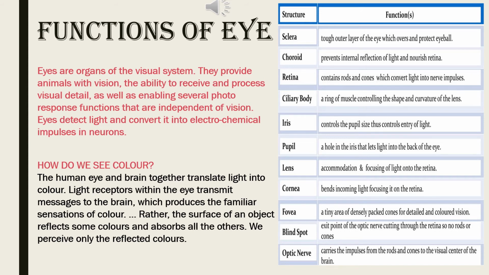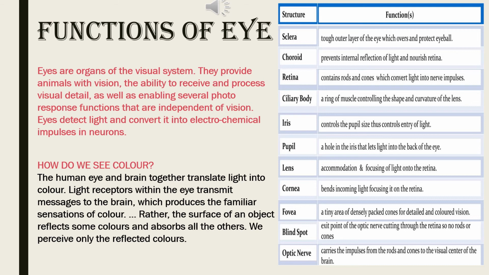How do we see color? The human eye and brain together translate light into color. Light receptors within the eye transmit messages to the brain, which produces the familiar sensations of color. Rather, the surface of an object reflects some colors and absorbs all the others. We perceive only the reflected colors.